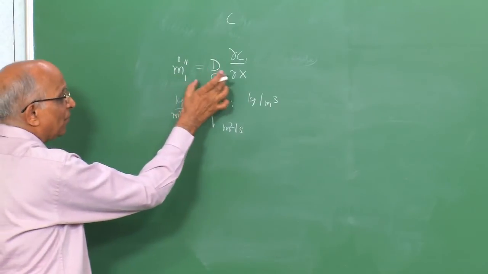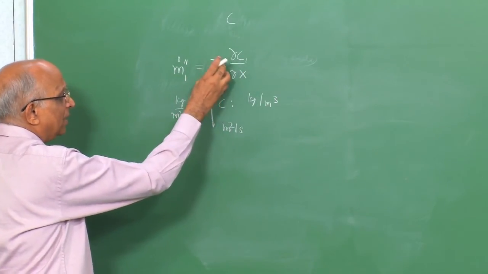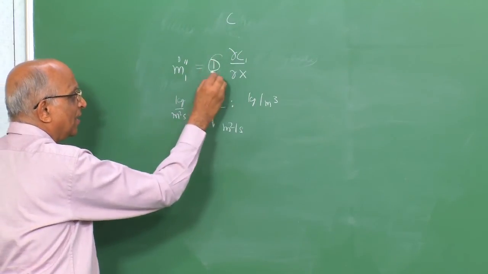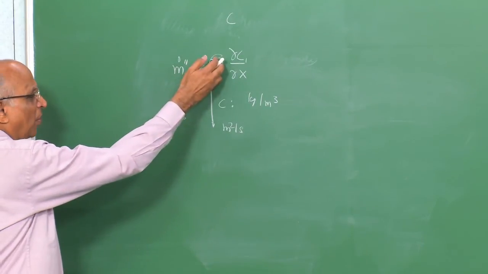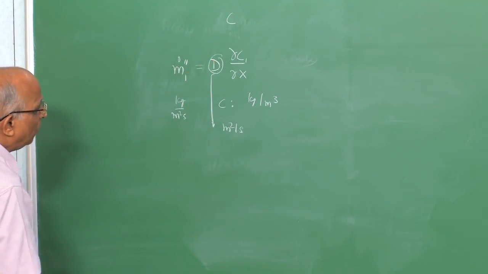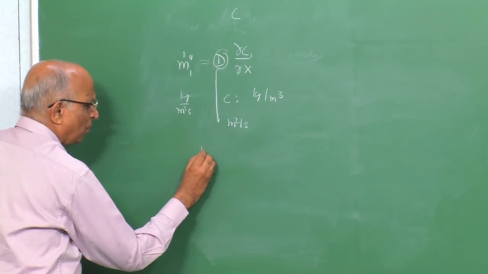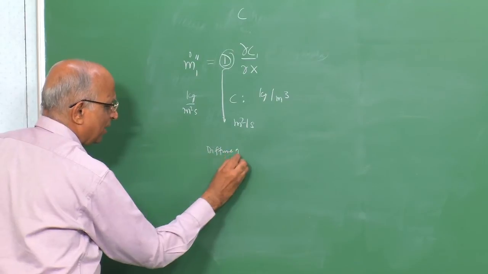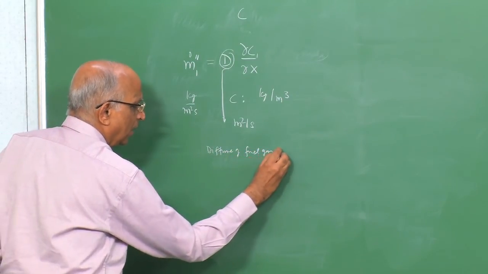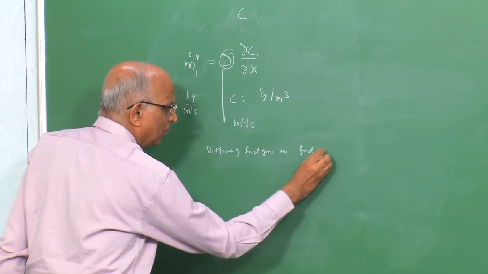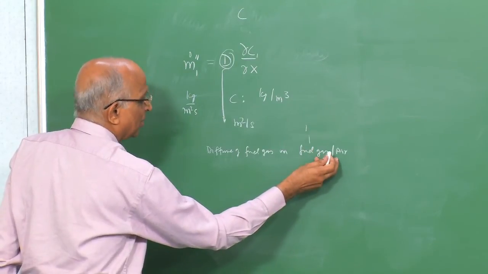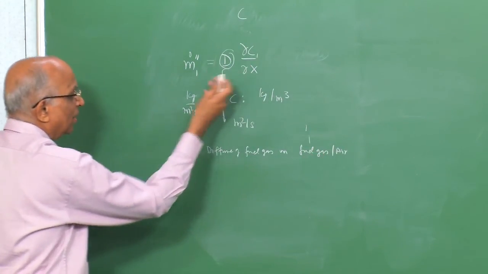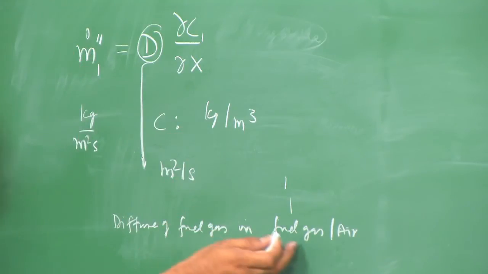When we talk of diffusion of gases, it is essentially due to a gradient, but the turbulence, the convection and all that modify D to give it a turbulent or an eddy diffusivity. But let us just consider the molecular diffusivity and then extend it out. I want to find out what is the diffusivity of, let us say, a fuel gas in a mixture of fuel gas and air. That means 1 corresponds to fuel gas, maybe the mixture is 1 plus 2, and we are considering the diffusion of 1 in the air mixture as it were.